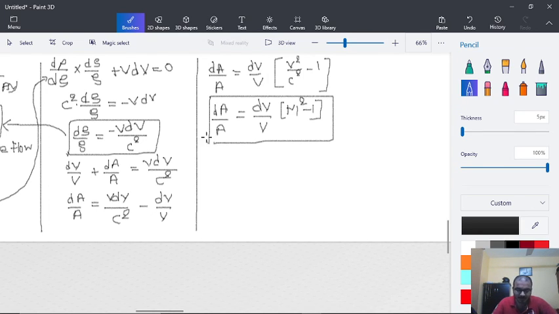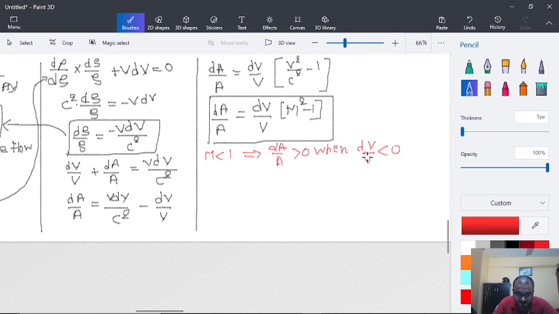Now if you see, we will be taking three different cases. When M is less than 1, then dA upon A will be greater than 0 when dV upon V is less than 0.